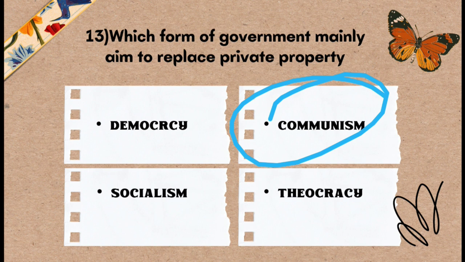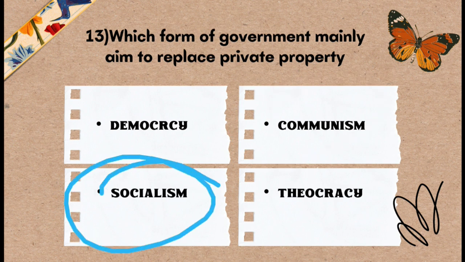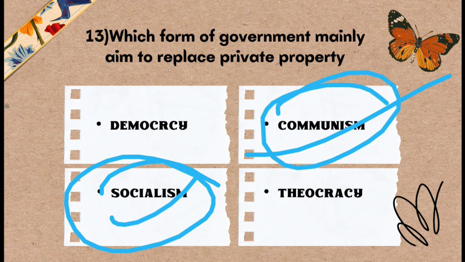Okay, and socialism wants to replace private property, but communism supports private property. Okay, question number 13, the answer is socialism. Socialism wants to replace private property, but communism supports private property. Okay, sorry for that mistake.